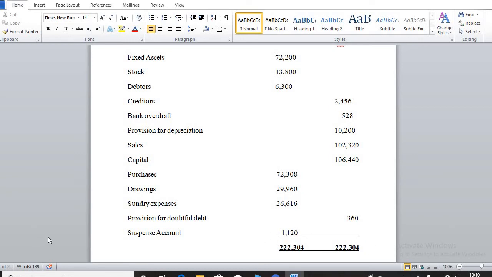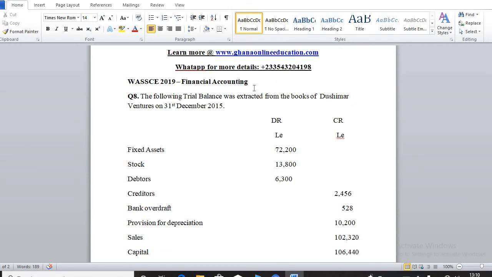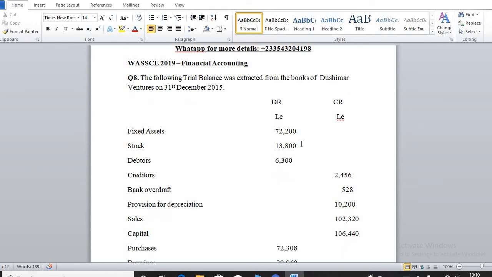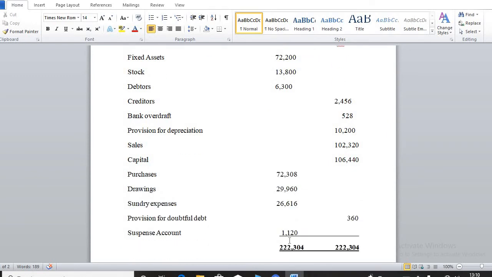So if you look at this question, you could see that the suspense account has been inserted at the debit side of the trial balance, meaning that when the accountant drafted the trial balance, the debit side fell short of 1,120.